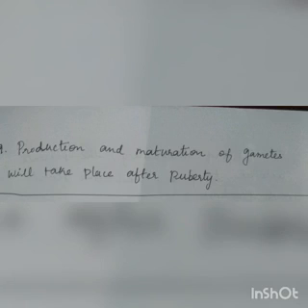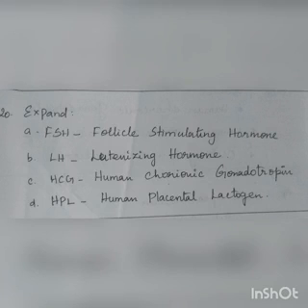Next one, expand. It's a very important question. FSH means follicle stimulating hormone. LH means luteinizing hormone. So you have to read the spellings. And HCG, human chorionic gonadotrophin. HPL, human placental lactogen. So you have to expand these things.